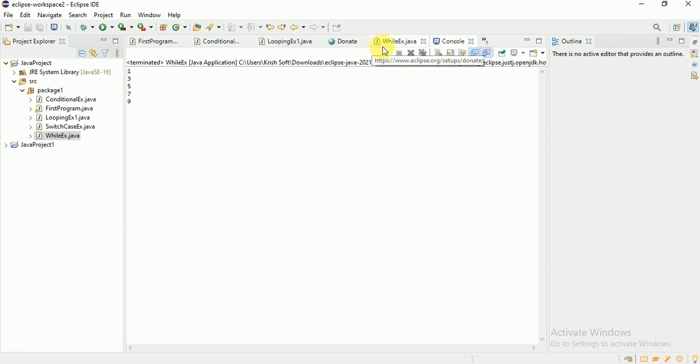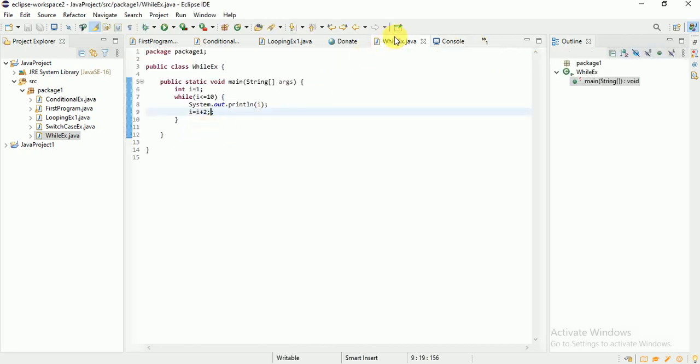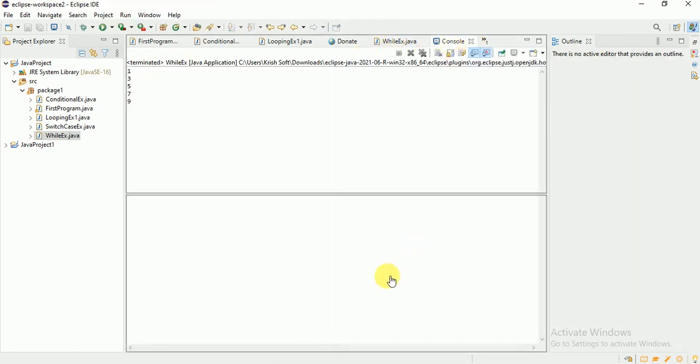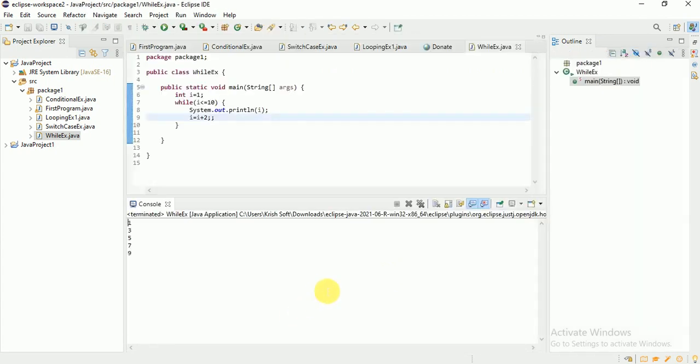Now check the output. I equal to 1 3 5 7 9. That's it. Every time it is incrementing by 2. This way it will work.